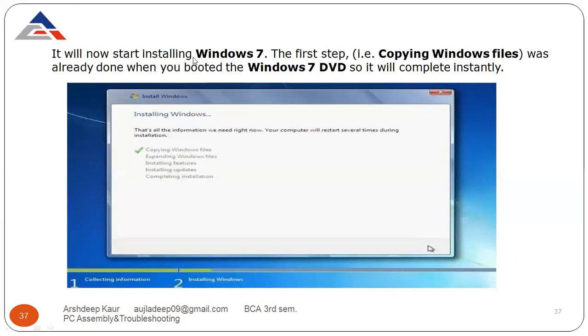It will now start installing Windows 7. The first step, copying Windows files, was already done when you booted from the Windows 7 DVD, so it was completed instantly. Now this is the phase where Windows is installing. We don't need to wait for copying the Windows files because they were already copied when we inserted the Windows 7 DVD.